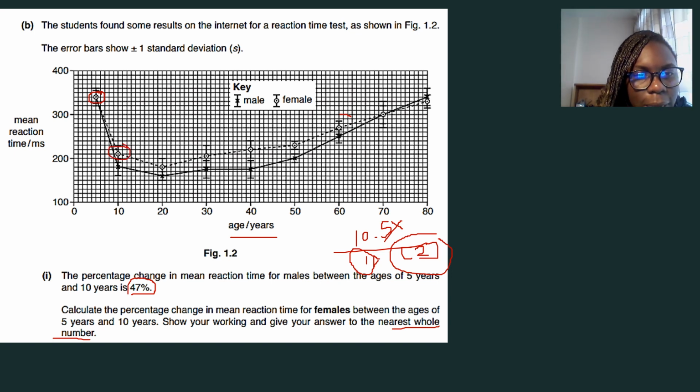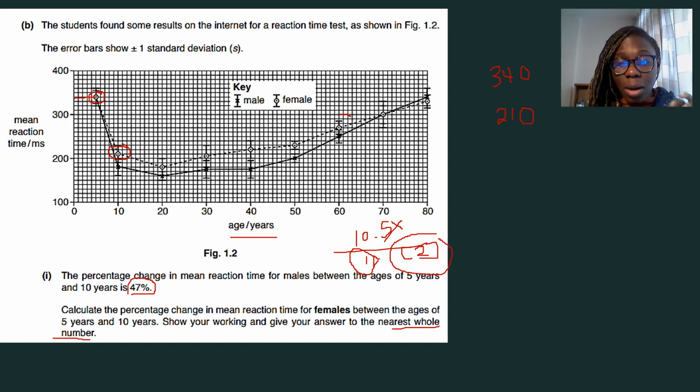So now let's look at it. If we look very closely, and you can see that I'm trying to do that, I'm not sure if my glasses actually allow you to see, but if we look closely, for females at the age of 10, the value is about 210. All right, so I'm writing here on the blue part of the screen. Please just look there if you can't see it. That's 210. And for females at the age of 5, those are the younger females, the value is about, let's see, this is 310, 320, 330, 340, if you were to trace it down there. So that is 340.